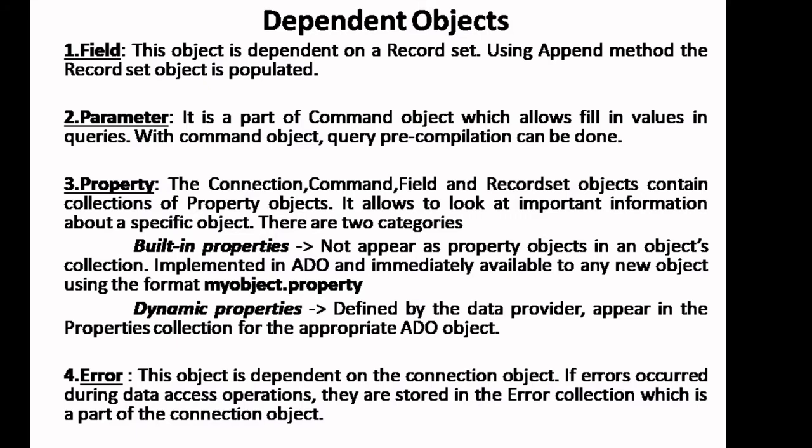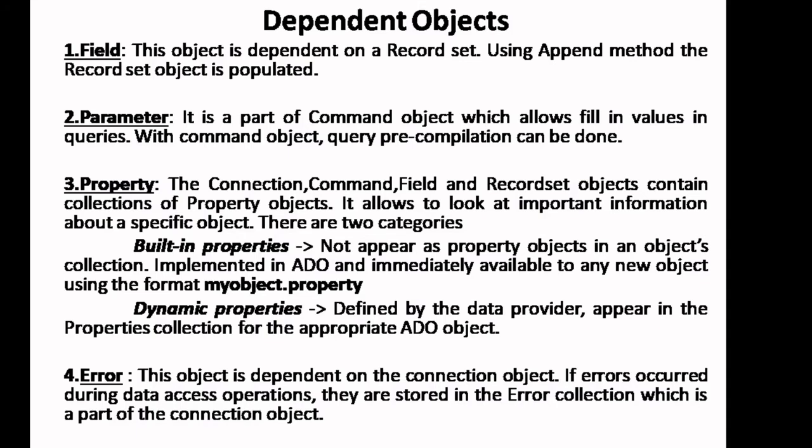Already we have discussed that a collection of fields represents a record. So regarding the student database, we can say student's register number is a field. So this object is dependent on a record set.